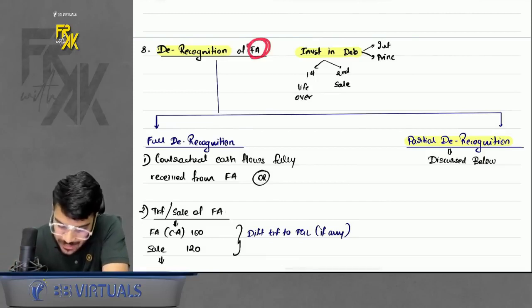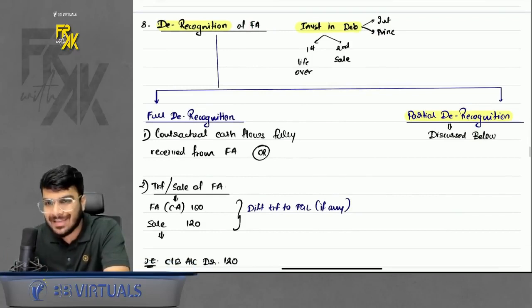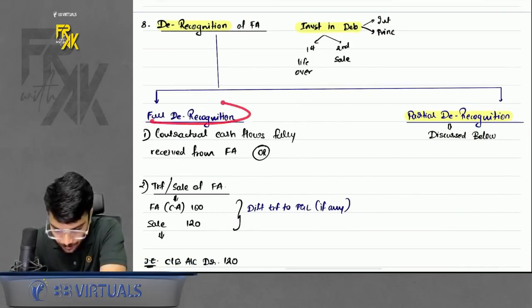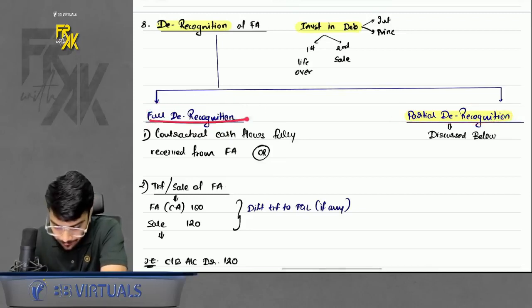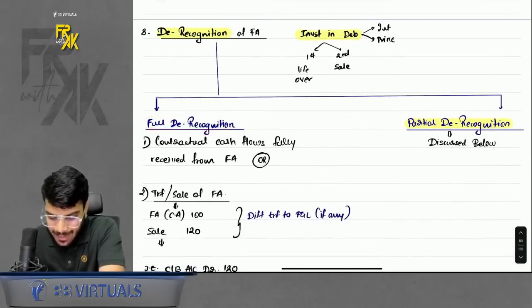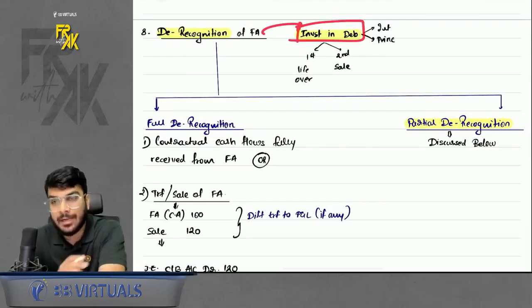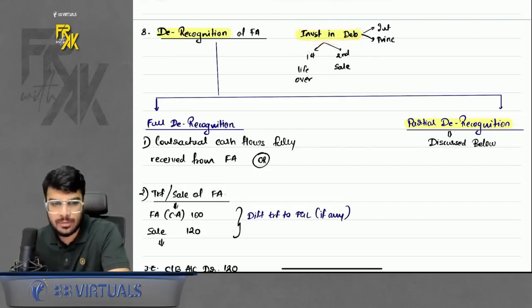So when will a financial asset be removed out of your books? There are 2 types of derecognition discussed here. One is full derecognition and one is partial derecognition. In full derecognition, it is very simple. Let's suppose, for example, I have a financial asset in the name of investment in debentures. Tell me, when will I remove this investment in debenture out of my books?